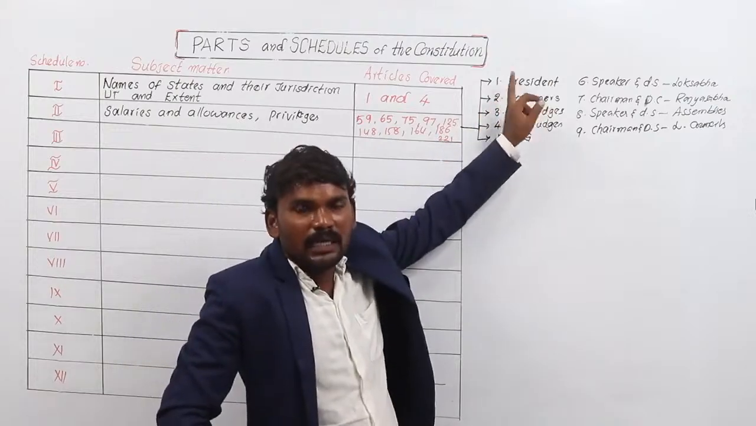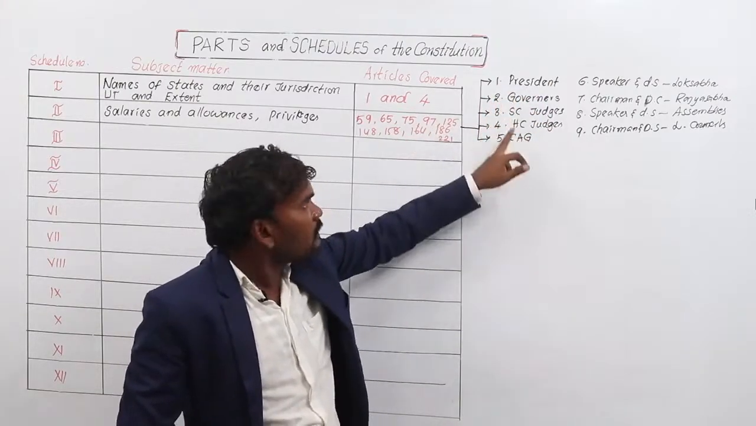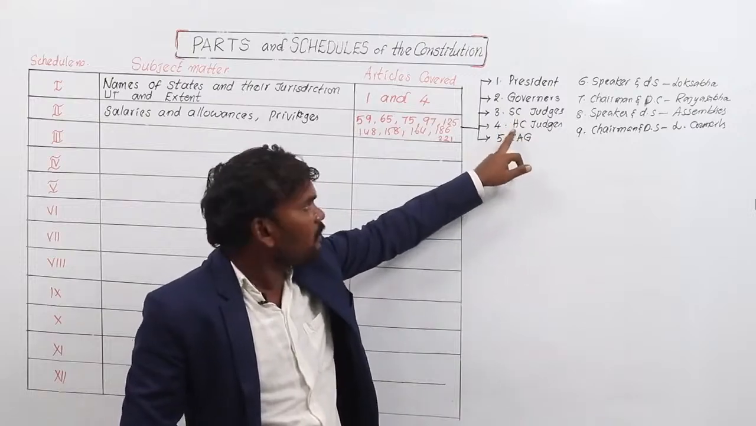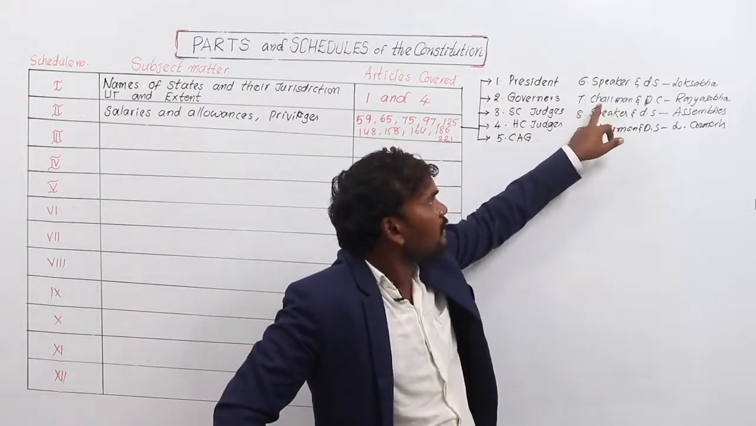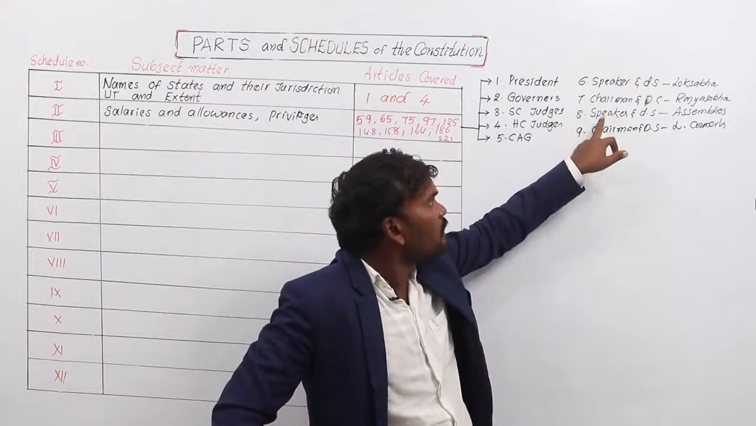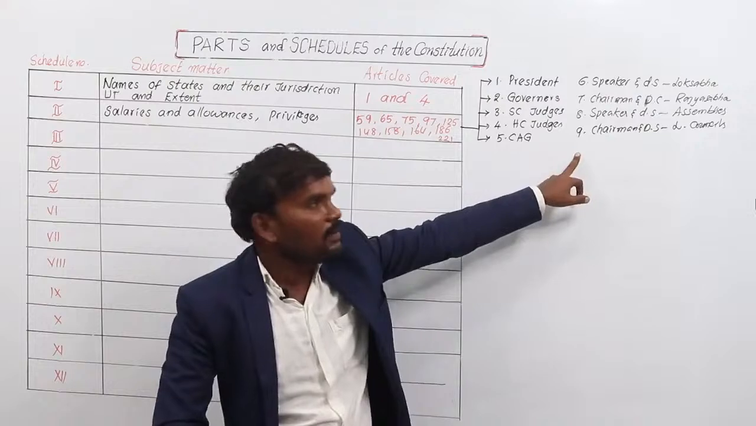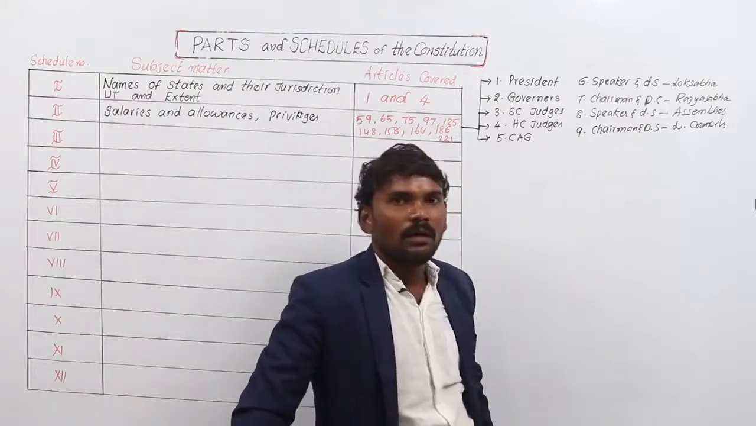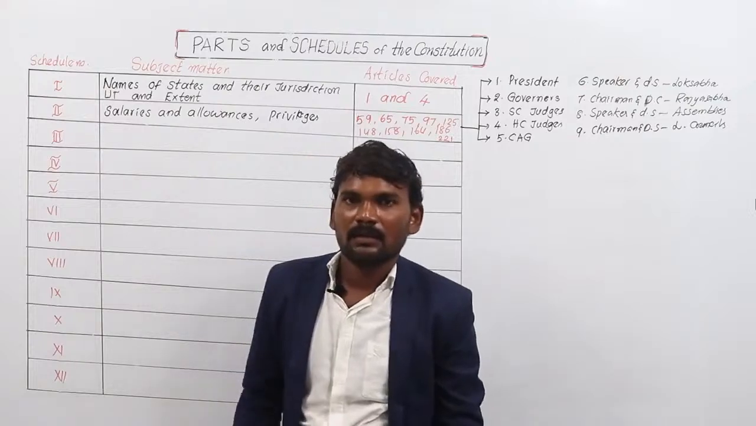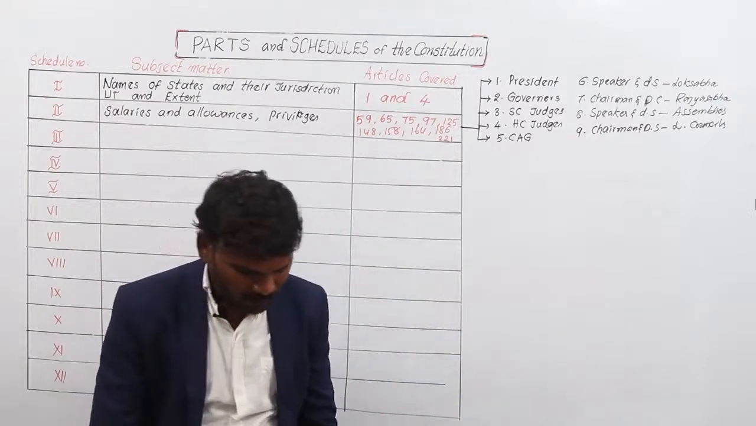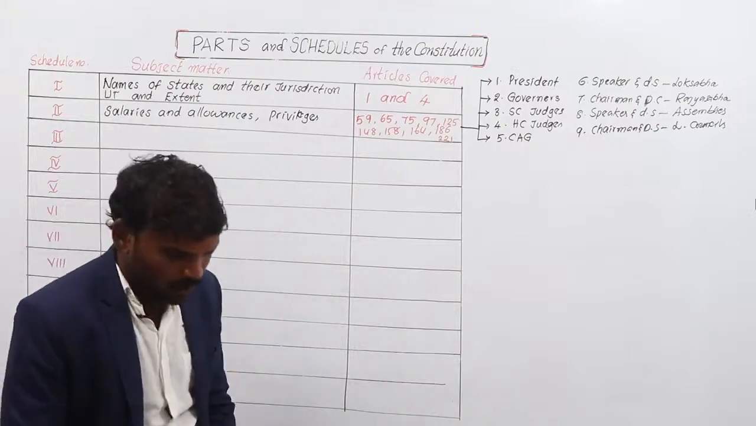Salary, allowances and privileges of the President are mentioned under the second schedule. Salary of Governor, salary of Supreme Court judges, salary of High Court judges, salary and allowances of CAG, salary of Speaker and Deputy Speaker of Lok Sabha, salary and allowances of Chairman and Deputy Chairman of Rajya Sabha, salary, allowances and privileges of Speaker and Deputy Speaker of State Assemblies, salaries, allowances and privileges of Chairman and Deputy Chairman of State Legislative Councils. These 9 categories of constitutional bodies, their salaries, privileges, allowances and emoluments are mentioned under schedule number 2.